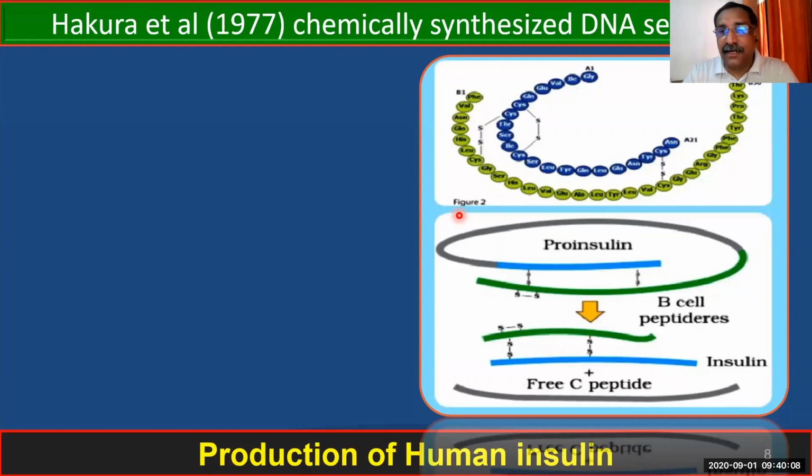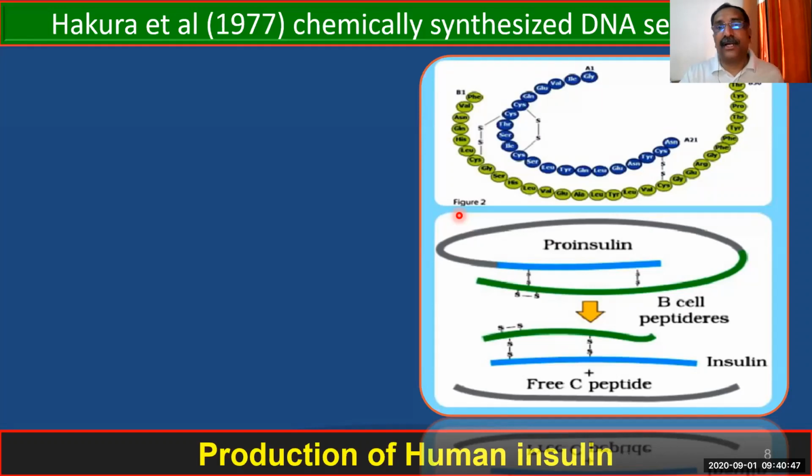The et al. doesn't mean that it is the name of a scientist. It shows that Hakura is a scientist, and along with him, some other people were also there, but we don't know their names. That means this work was not done by Hakura himself. Along with Hakura, some other scientists were there. So normally we say Hakura and others, but instead of others, we use the technical term et al.